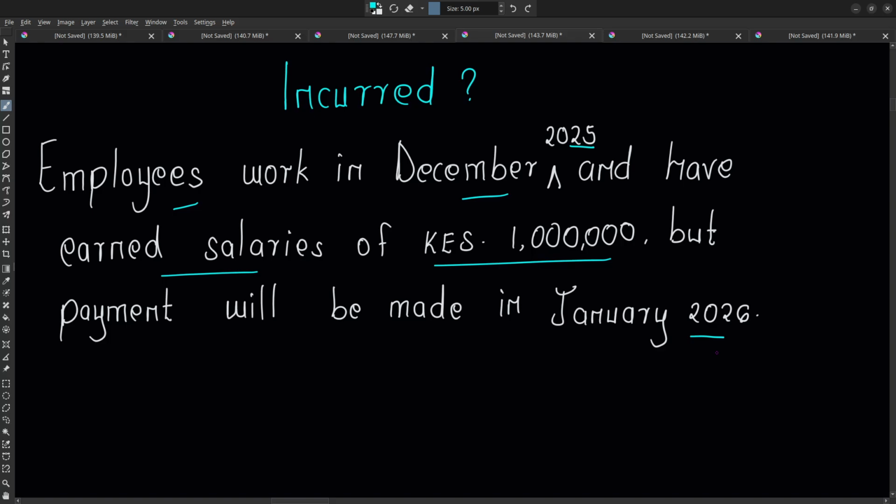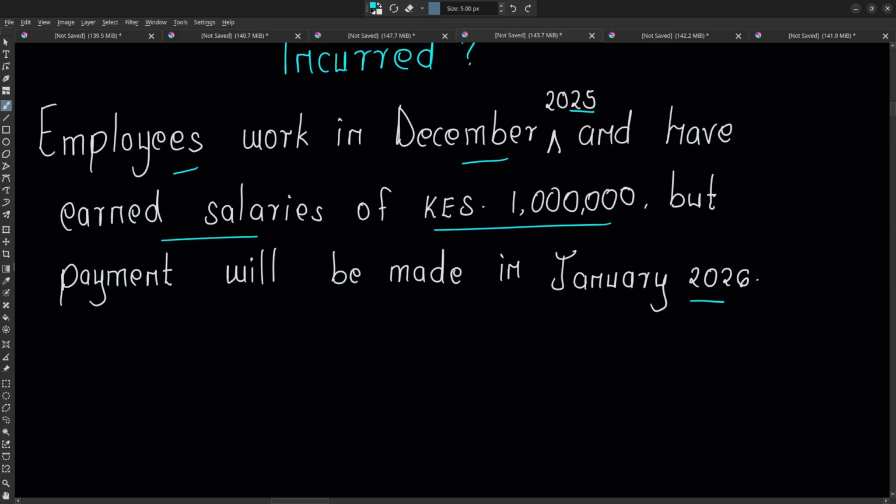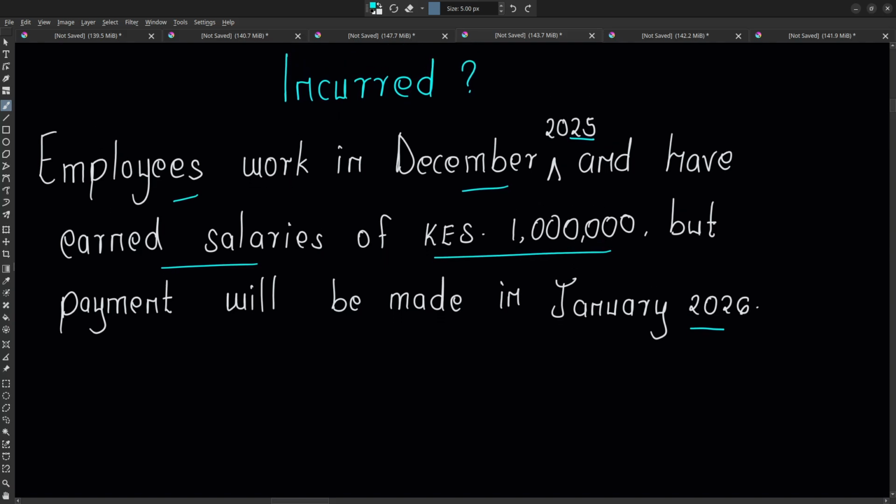Okay, so in December 2025 we need to recognize this expense because it has already been incurred. Remember DEALER, the simple word we use to remember when to debit and when to credit.